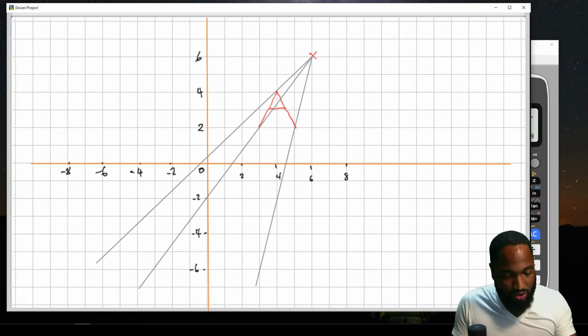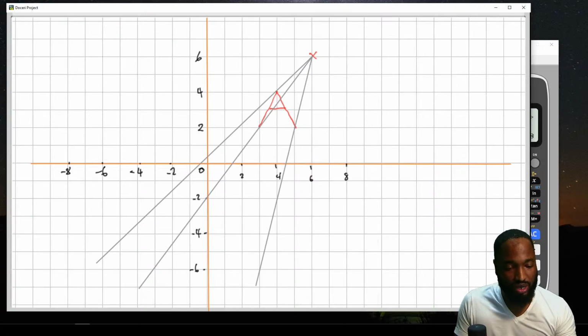And so if they want an enlargement of scale factor 2, that indicates that you need to measure this, and then go the same distance again. You didn't need to measure it. You can see that it went down 4, across 2, so count the blocks on your grid, and that is your first point there.